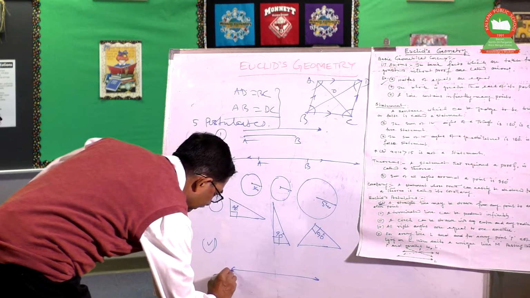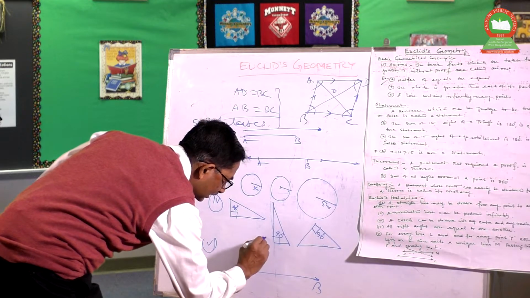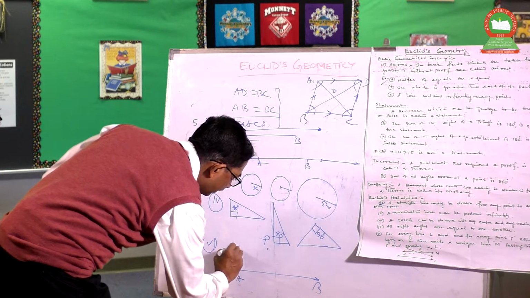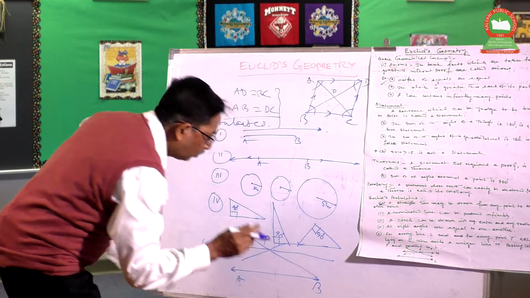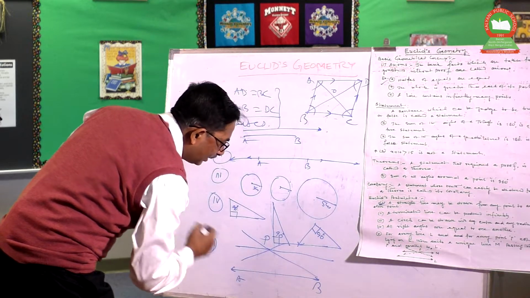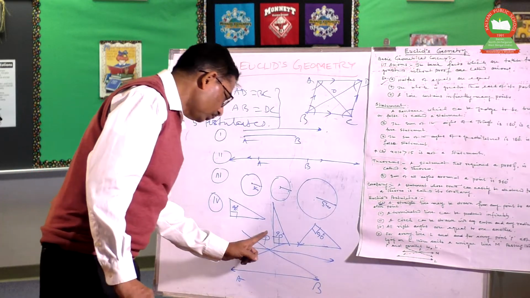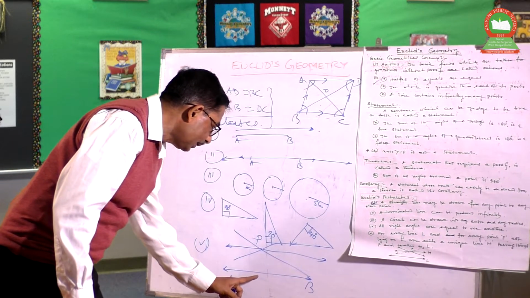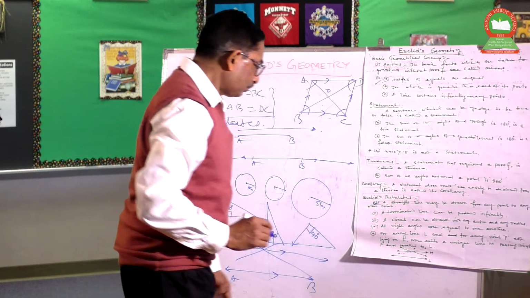Suppose AB is a line and another point is outside AB, suppose P. Any line can pass through this P. Maybe there are a lot of lines, but only one line passing through P outside AB will be parallel to AB. Whatever lines pass through this P, there is only one line which will be parallel to AB. And this is the fifth postulate.